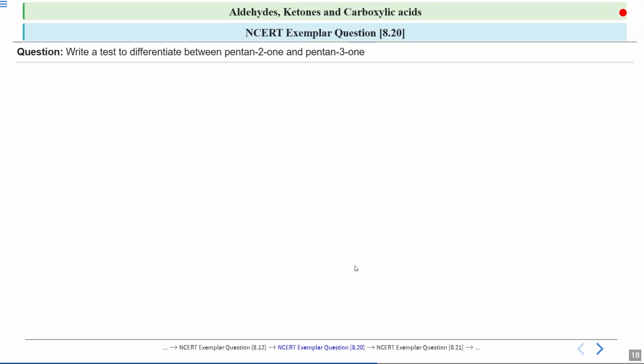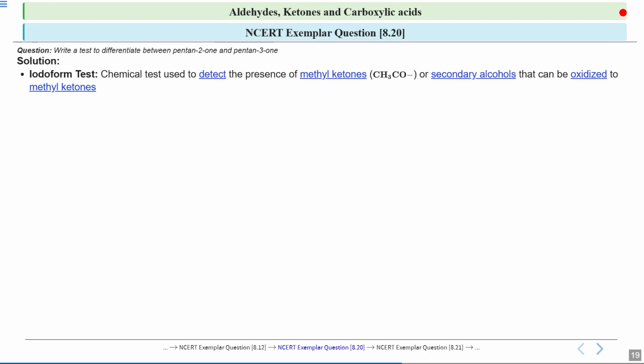Now we will move on to the next question. Write a test to differentiate between pentan-2-one and pentan-3-one. So you have to give a test which can differentiate between these two. If you look at this question, the test which we are going to use is called the iodoform test.